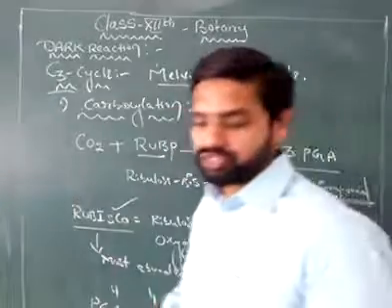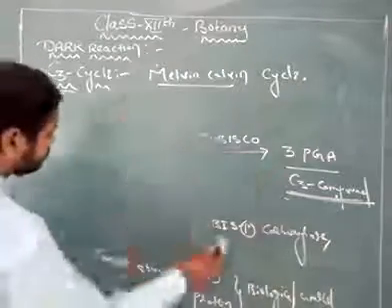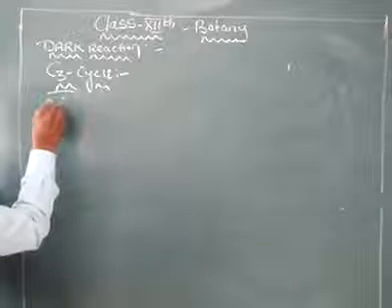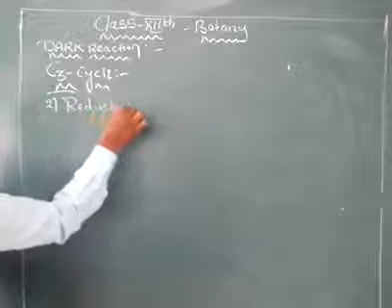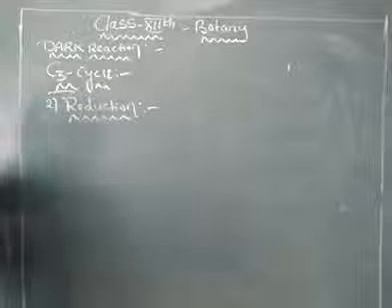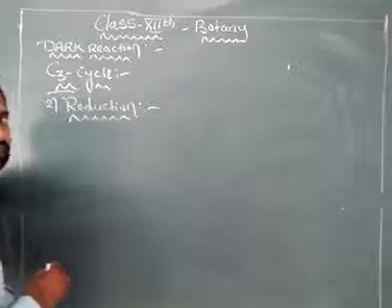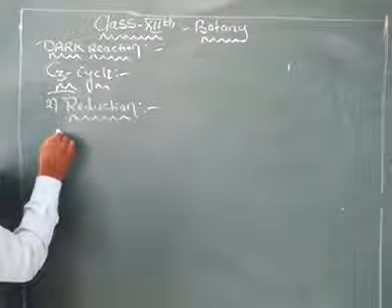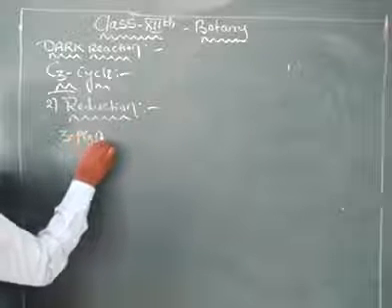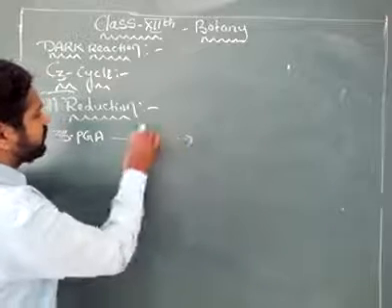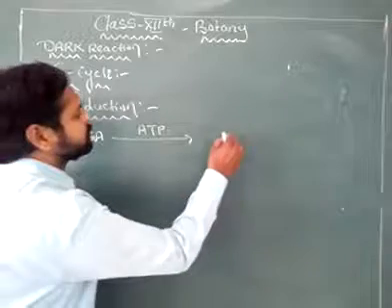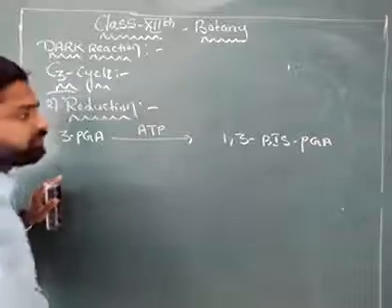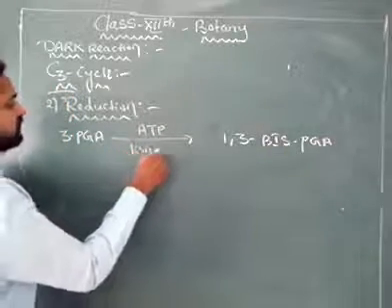Let's see the second step. After carboxylation, next is the reduction. In reduction, the 3-phosphoglyceric acid undergoes reduction by taking hydrogens from NADPH. 3-phosphoglyceric acid utilizes the assimilatory power ATP, forming 1,3 bisphosphoglyceric acid in the presence of the enzyme kinase.